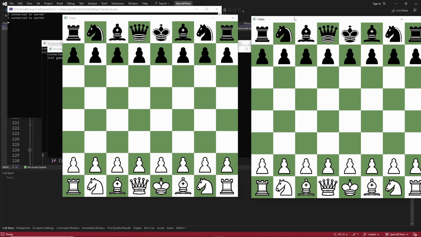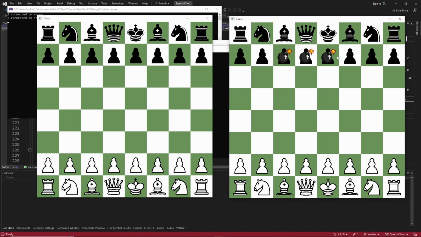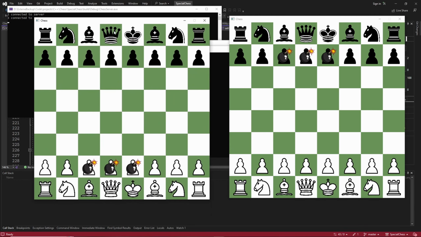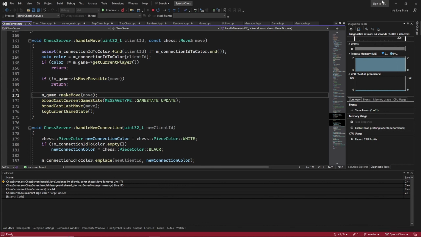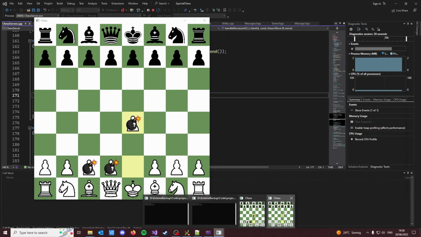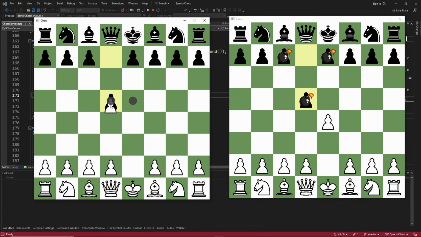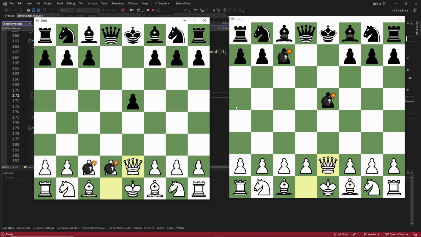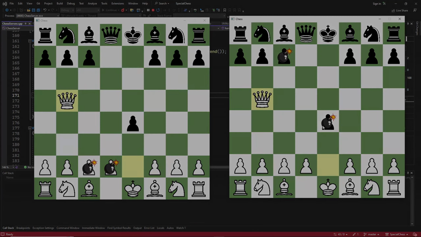So, a while ago I was talking to a friend of mine about chess and he asked me if I could implement a special chess mode so that we could play it against each other. And I told him that if I come around to inform myself about network programming in C++, then I'll do it. And so recently I had enough time and motivation for that, and so I implemented this little chess project. So let's first start with the implementation and then we'll take a look at the different new modes.